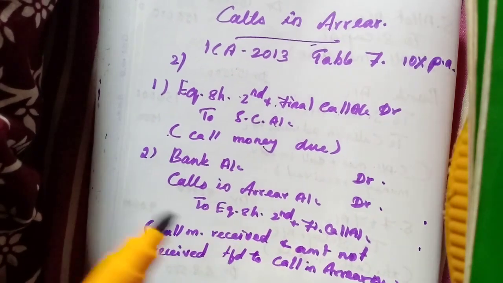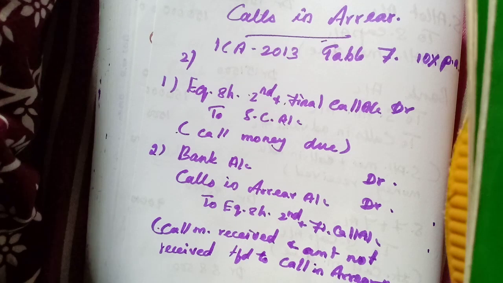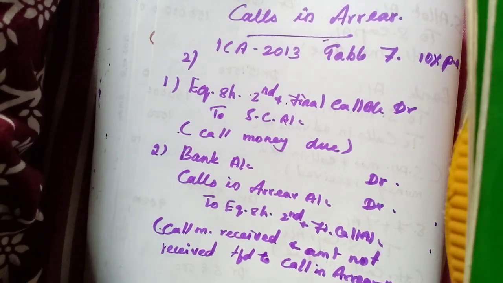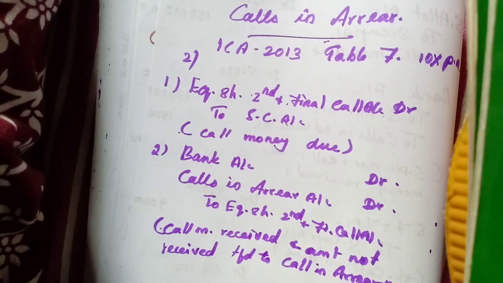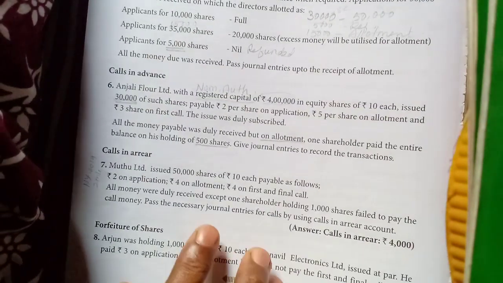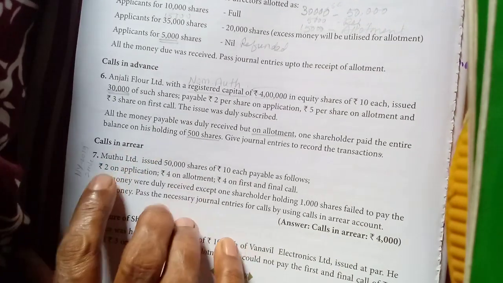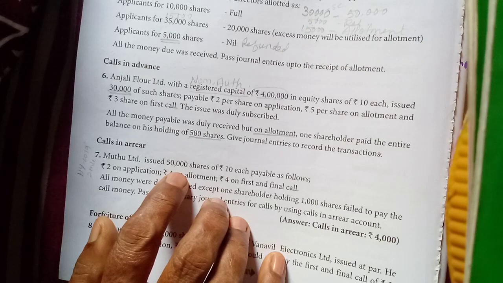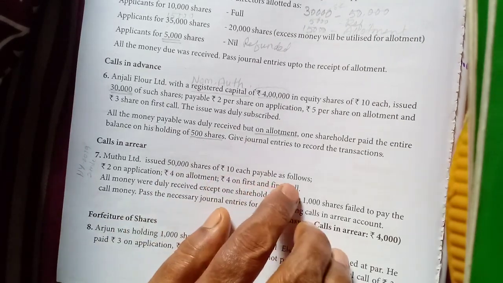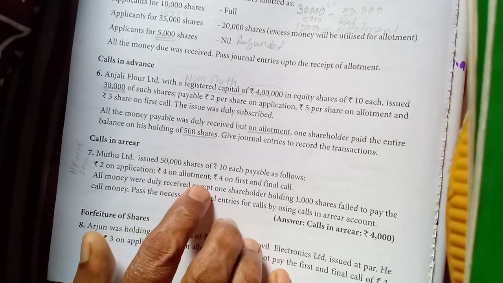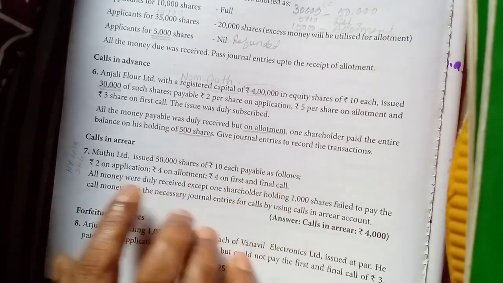Okay, so let us see one problem, one exercise. Calls in arrear. Muthu Limited issued 50,000 shares of rupees 10 each payable as follows: 2 on application, 4 on allotment, 4 on first and final call.